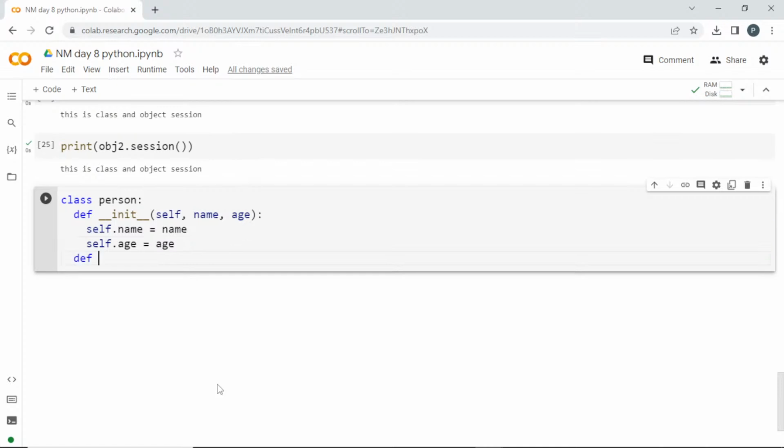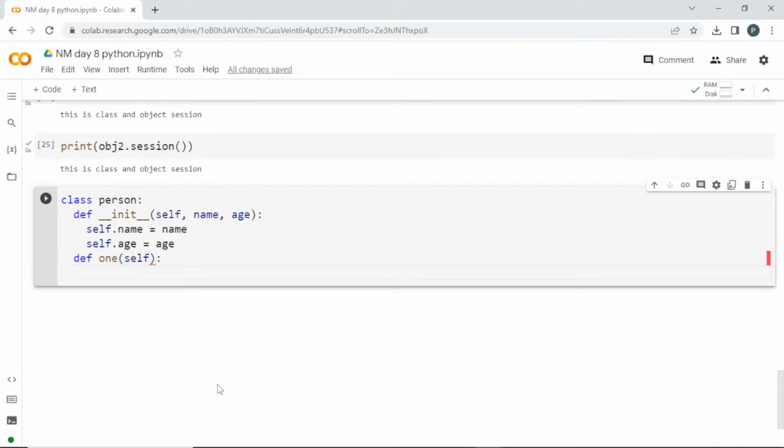Now I'm creating other functions. So define one, so this will be a function. I'm passing the self alone. With the help of self, I can access something inside. This function will print using a formatted statement.